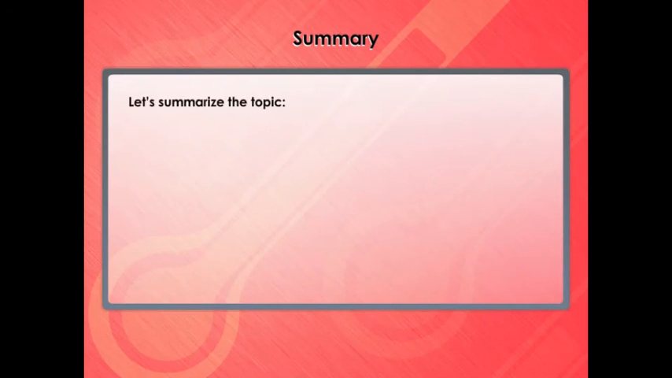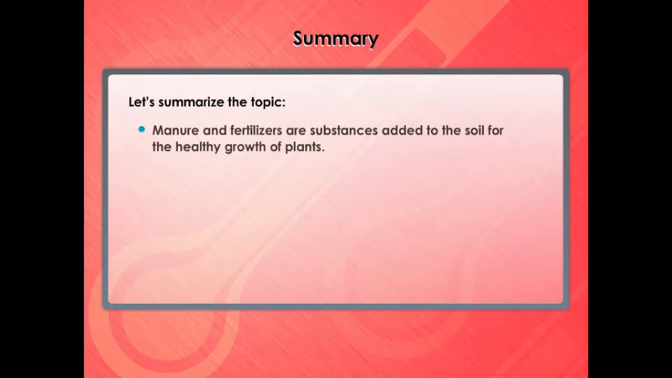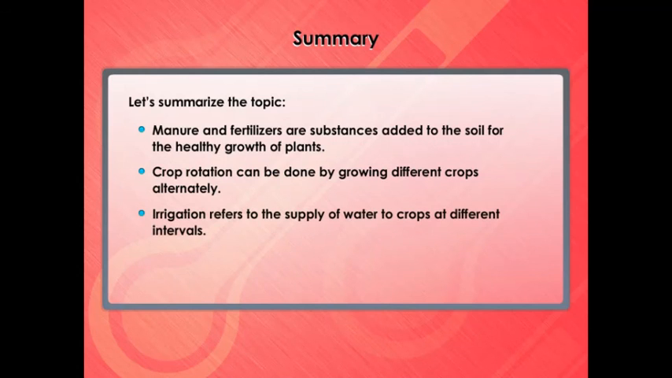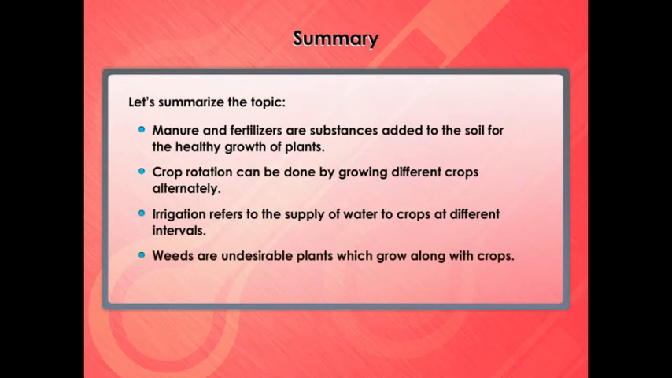Summary. Let's summarize the topic. Manure and fertilizers are substances added to the soil for the healthy growth of plants. Crop rotation can be done by growing different crops alternately. Irrigation refers to the supply of water to crops at different intervals. Weeds are undesirable plants which grow along with crops.